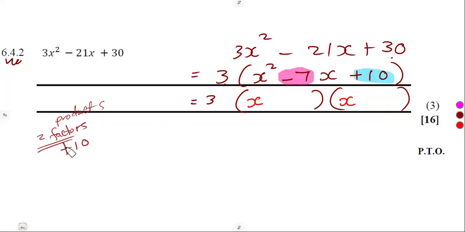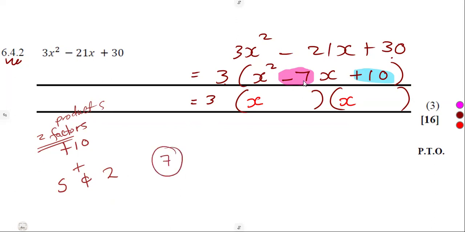You multiply two numbers, you get a 10, but when you add those two numbers, you get a minus 7. How is that possible? We think of a 5 and a 2. It's very true that if we multiply these, we get a 10. But if we add 5 plus 2, we get what? A 7.